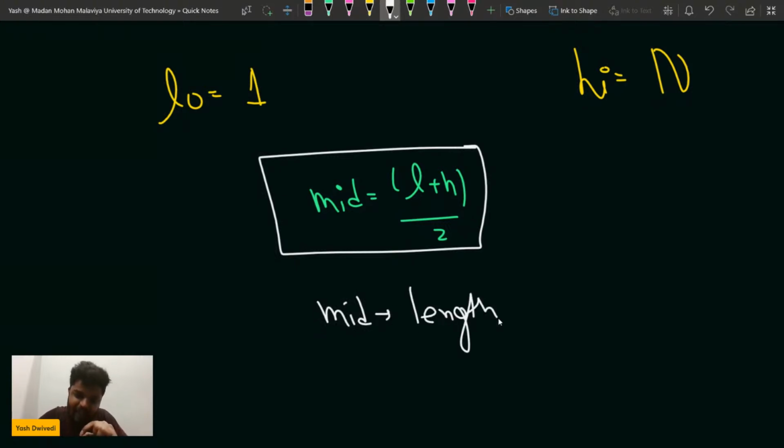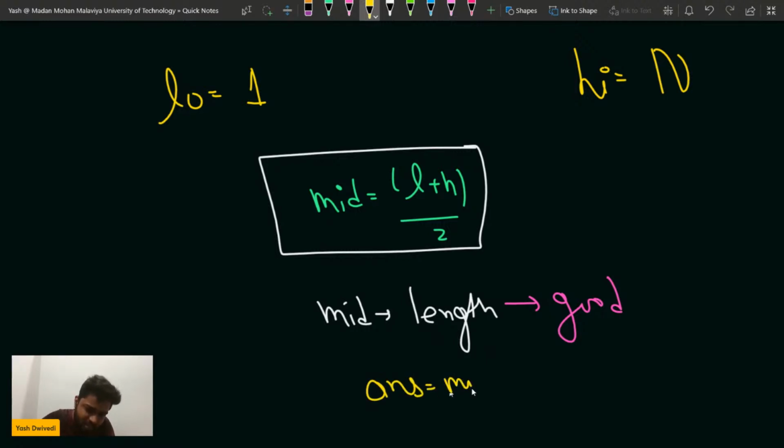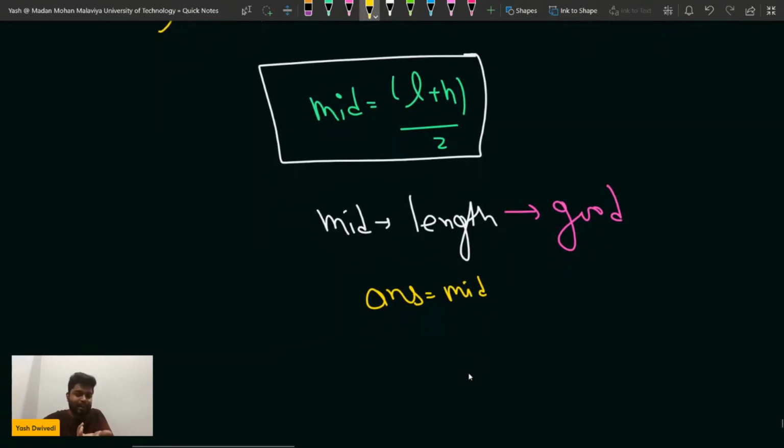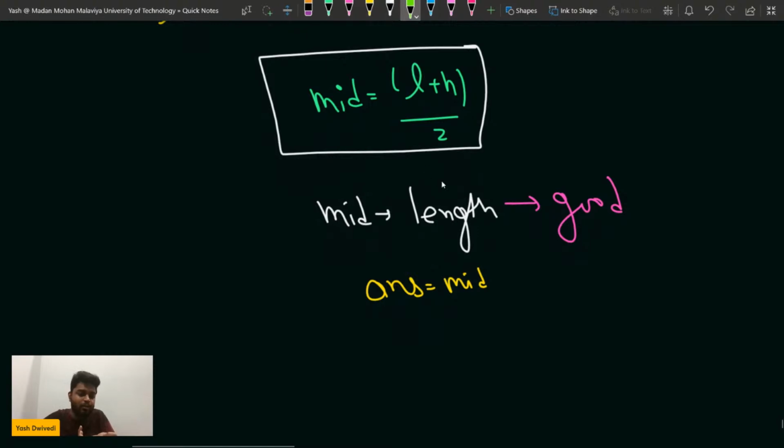if the array becomes a good array. Understand this thing, guys: by removing mid length, if it becomes a good array, then you will store this mid and try to lower this length. Let's say by removing a mid length subarray, if you can make it a good array, then you will store this as the answer and try to minimize it more. So you will go to the left, you will search for something better, right?